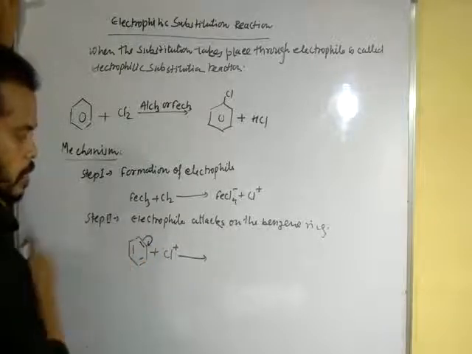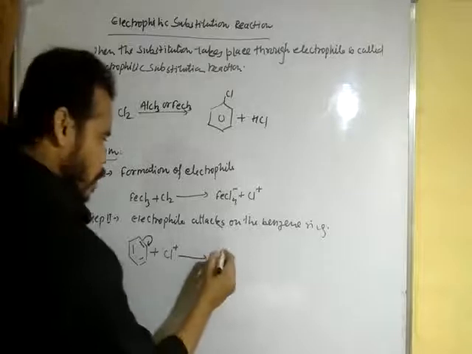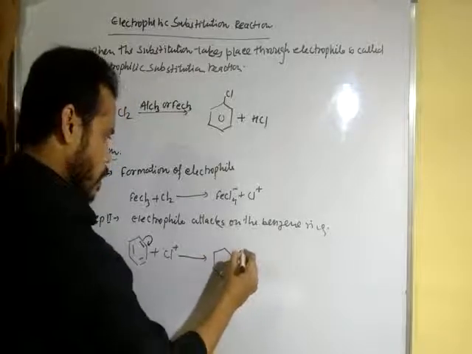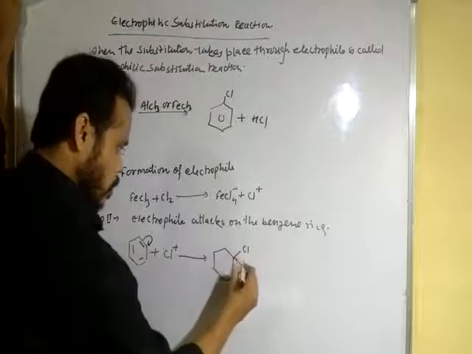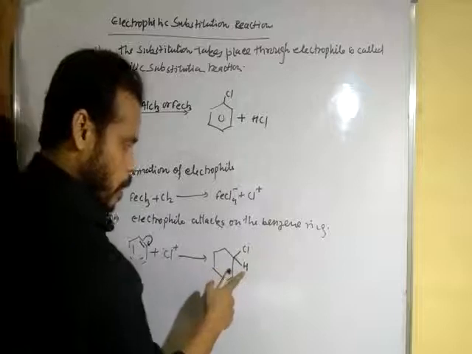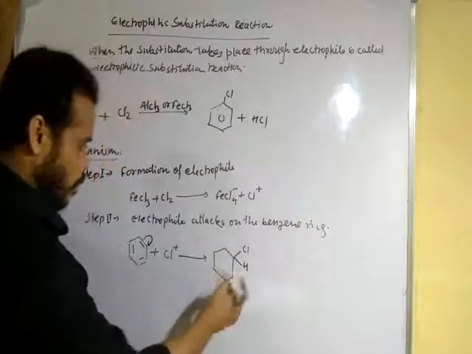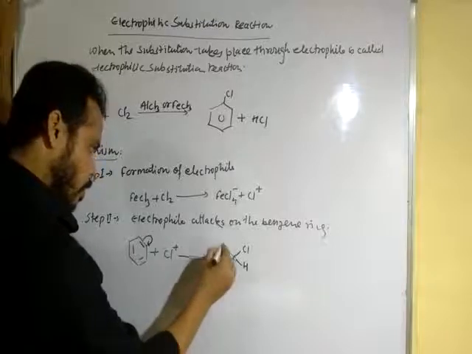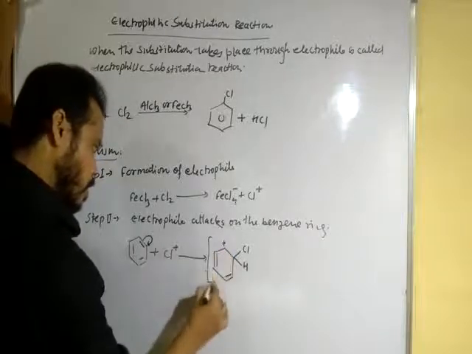So the electrophile attaches here, with one hydrogen here. This chlorine will substitute this hydrogen, but we will show the resonance structures.